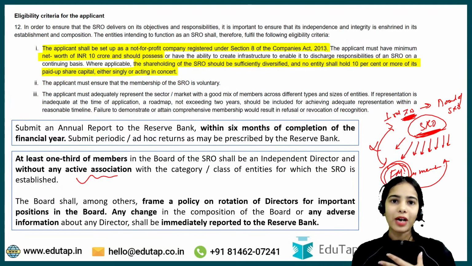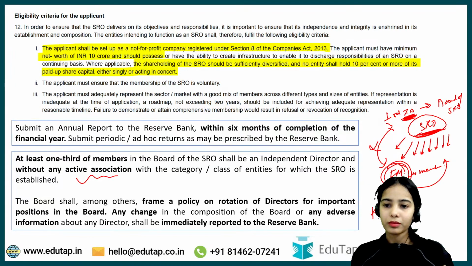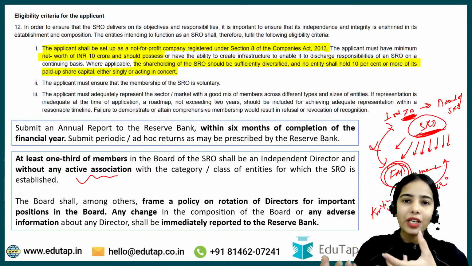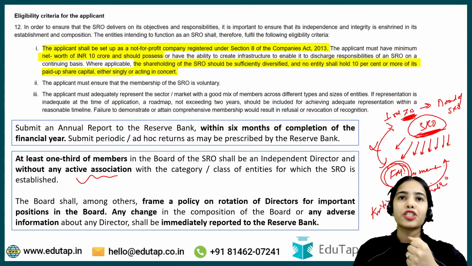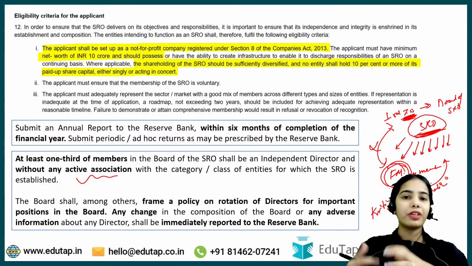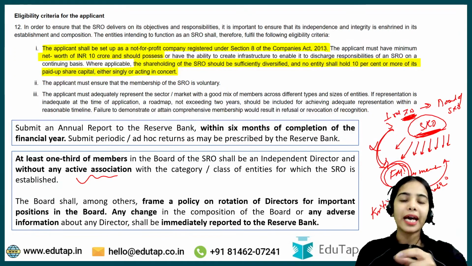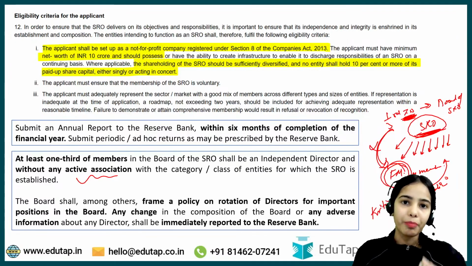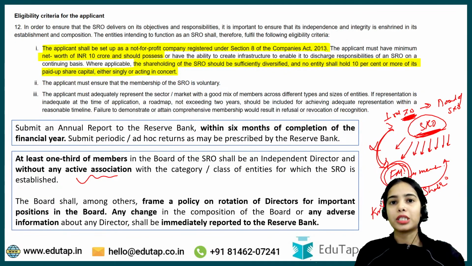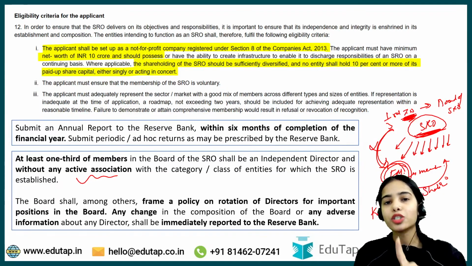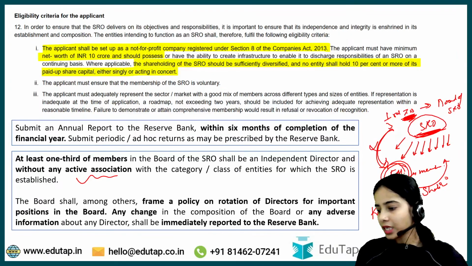Because if, let's say, Kritika is a relative of Shalini, I will try to prefer Shalini and provide whatever requirement Shalini has. Let's say Shalini says, provide me this license. I will try to provide her that license. So similarly, if an independent director has an association with a particular member, the independent director might try to work for that member, might try to make decisions in favor of that member. So that's why the independent director should not have any association with any member of the SRO. That is the basic idea.